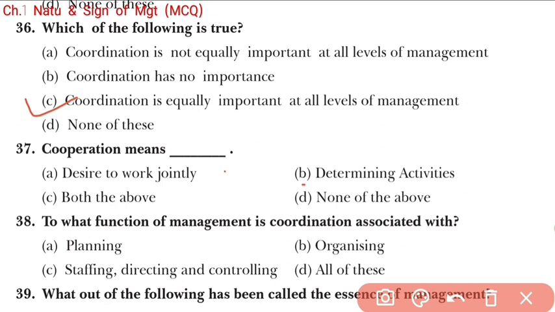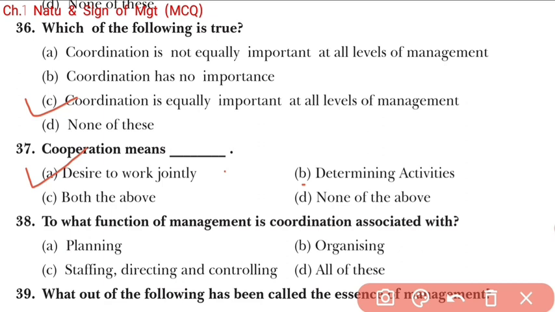Now we move to the next question. Cooperation means, option A, desire to work jointly. Option B, determining activities. Option C, both the above, and option D is none of the above. So which will be the right answer, students? Here it will be desire to work jointly. Okay, that is cooperation.